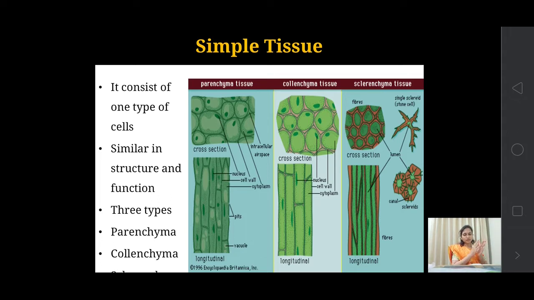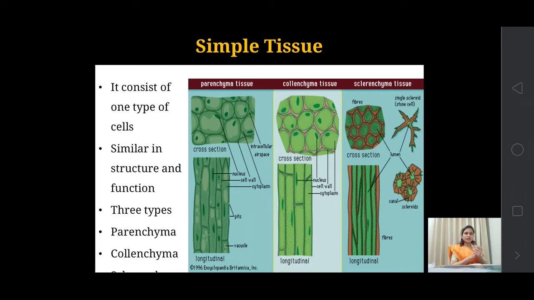Transverse as well as longitudinal sections are very important to understand the structure of any type of tissue. Unless we have both TS and LS, we cannot have a full insight about the shape and size of the cells.